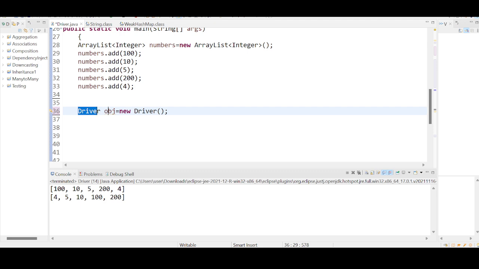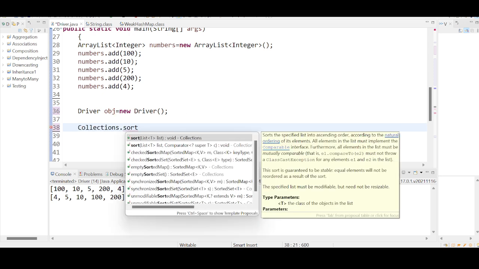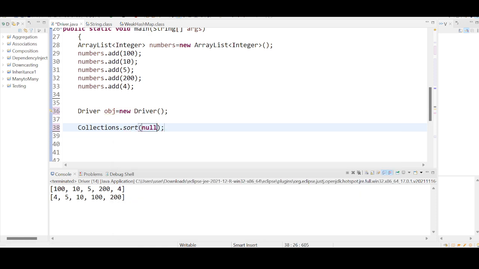After creating an object for the driver class, what you have to do is use the Collections.sort method. This sort method is going to accept two parameters this time. The first one is the reference variable of the array list, comma, followed by the reference variable of the driver class. If you do this, what are the things that are going to happen internally?